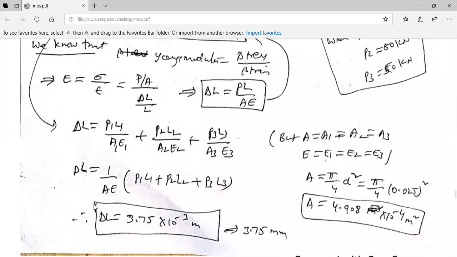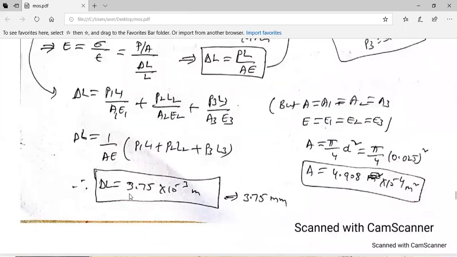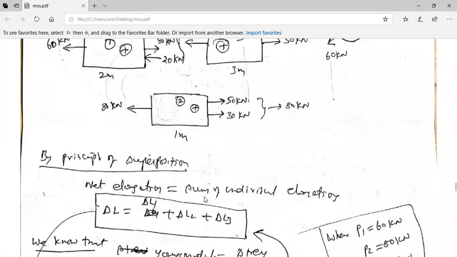Because A and E are common, I have taken 1 by AE common. So P1 L1 plus P2 L2 plus P3 L3. When I put forth P1 L1, P2 L2, P3 L3, I got delta L as 3.75 into 10 power minus 3 meters. After substituting A, E, P1 L1, P2 L2, P3 L3, I got the net elongation as 3.75 mm. That is how I have dealt with this problem.